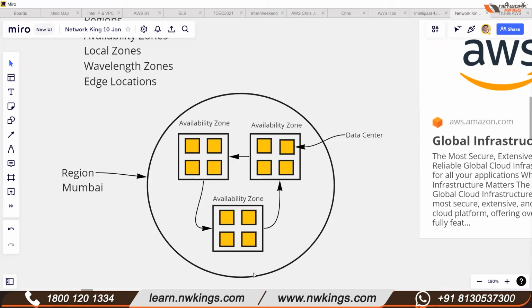So it is clear what a region is. A region is an independent and separate geographic location, and every region is linked with multiple isolated locations known as availability zones, and every availability zone is a group of data centers. I think you will remember. When you start with an AWS account to create an EC2 instance, the very first thing you do is select a region, and within the region you select an availability zone.